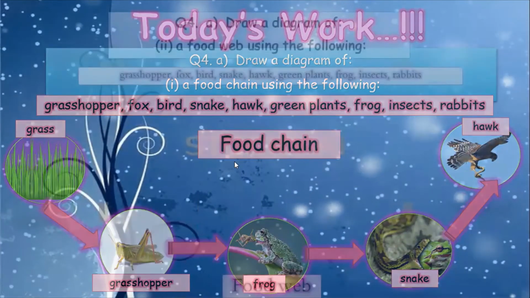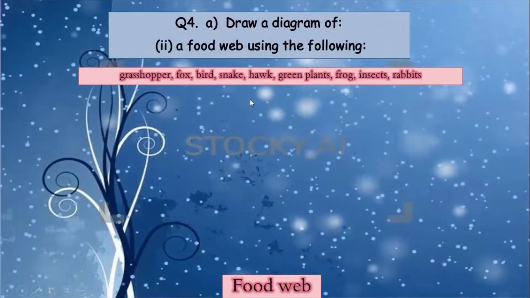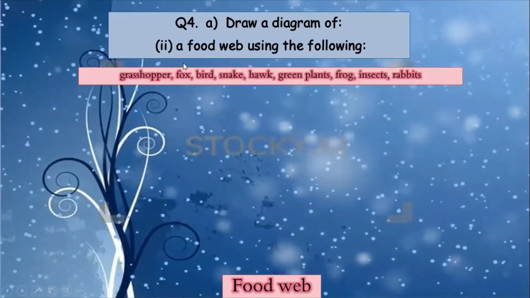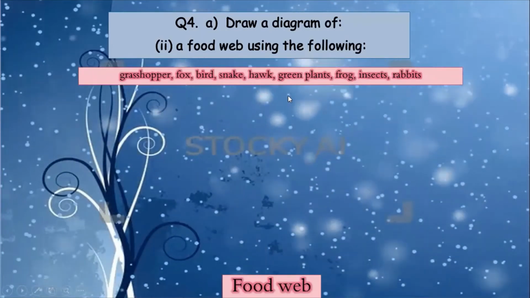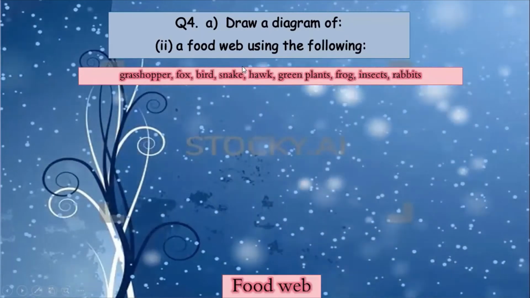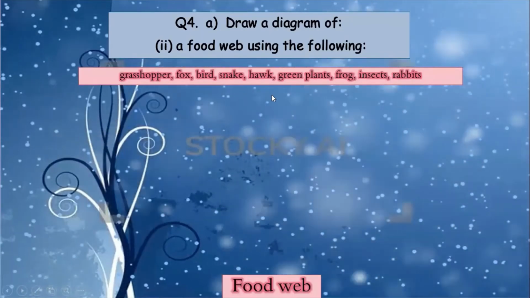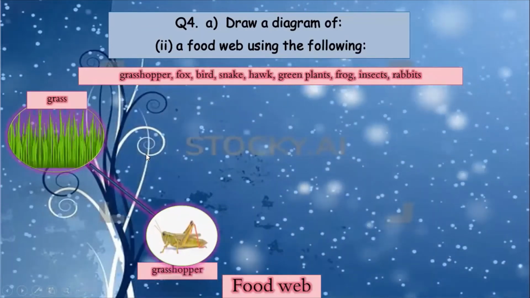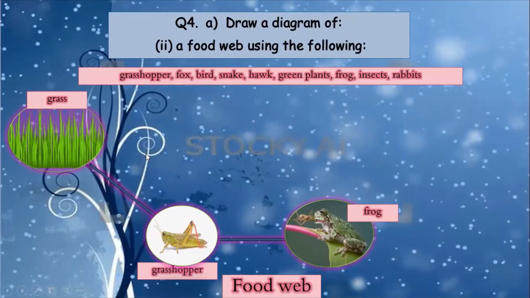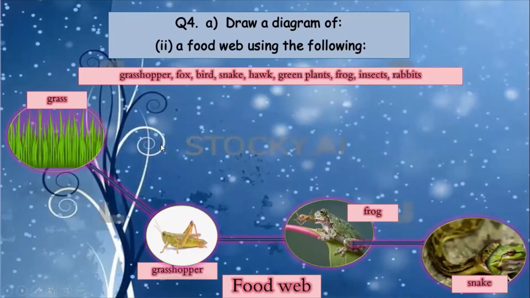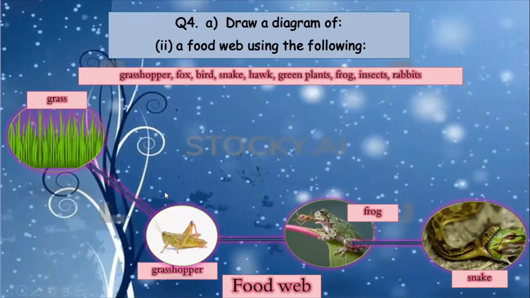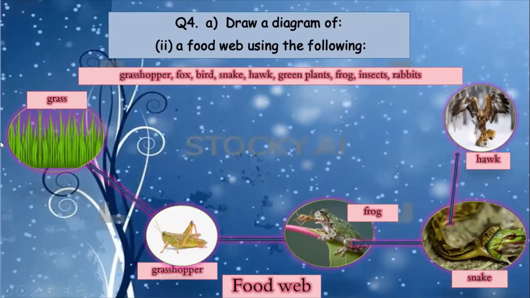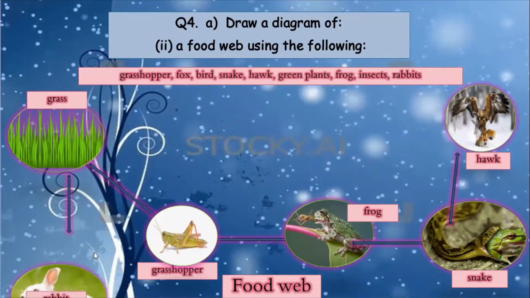Now we are moving on to part B, about the food web, using the same things. So for the food web, you have to take all of them. It is a little complicated, but if your mind is clear that it starts from the green plant, it is easy. First of all, I'm making the simple food chain, as all the food chains are interconnected to make the food web. So first of all, I'm making the same one. That is, grass is eaten by a grasshopper, is eaten by a frog, is eaten by a snake, and is eaten by a hawk. Then grass is also eaten by a rabbit.